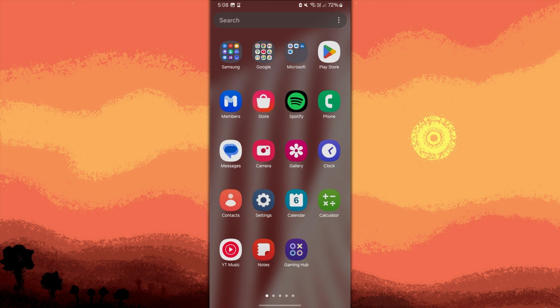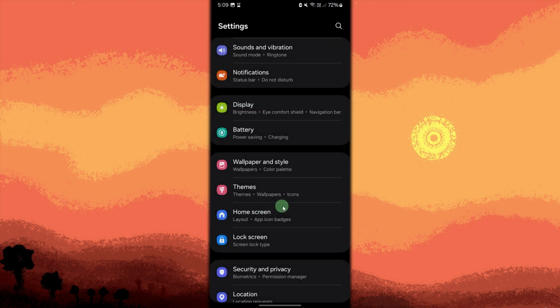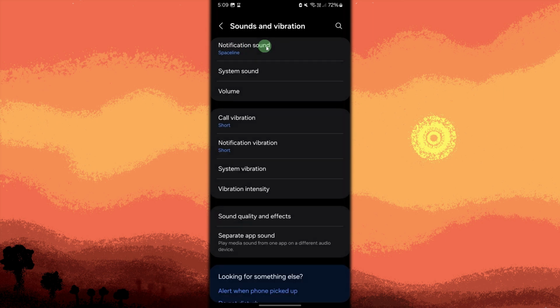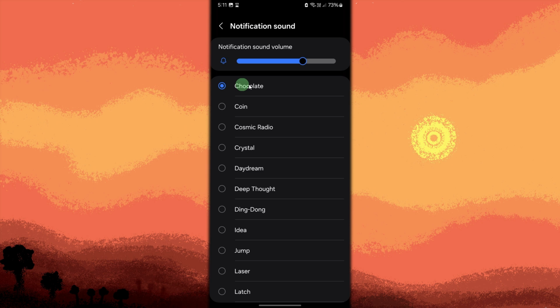First, change the default notification sound. Go to Settings, Sound, or Sound and Vibration. Look for the Notification Sound or Default Notification Sound option. Choose from the list of available tones. Confirm your selection by going back, and it will become the default notification tone.